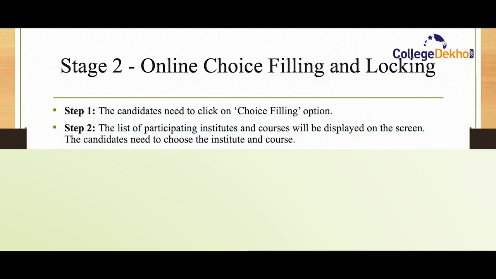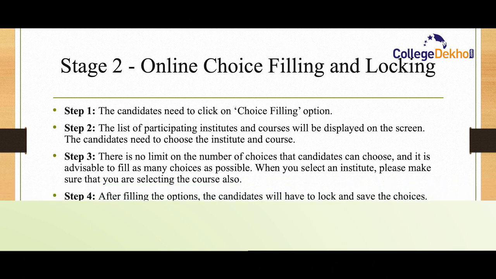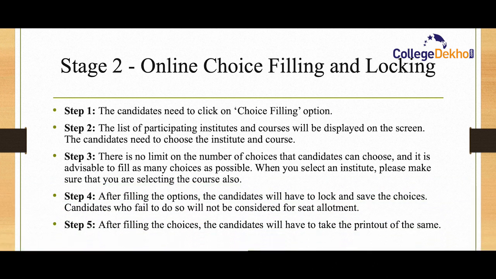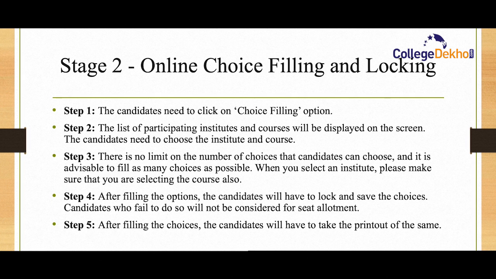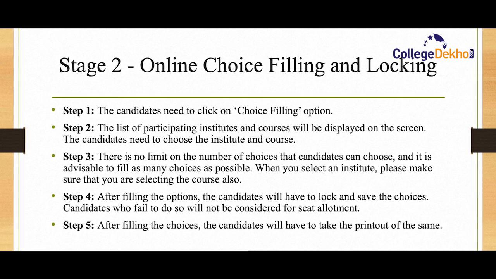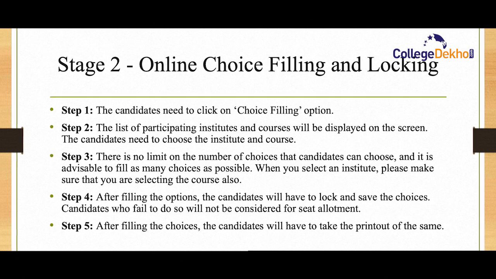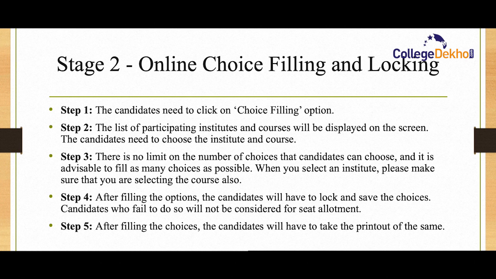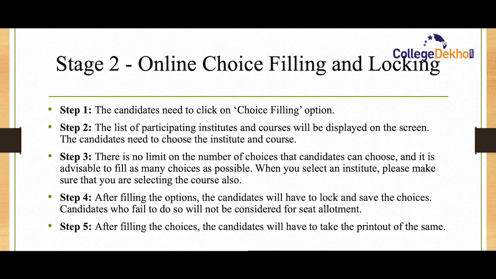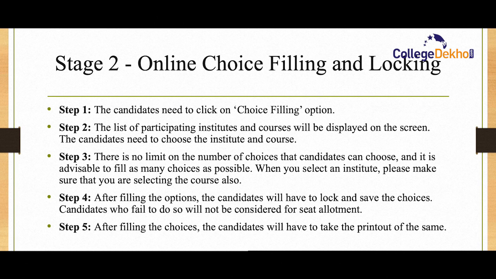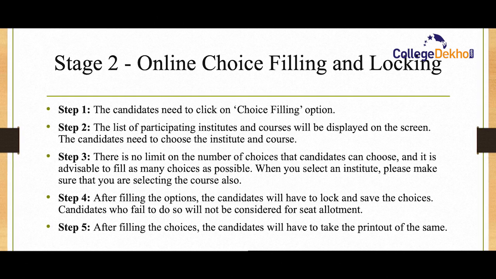Stage 2 is online choice filling and login. This is the important stage in CCMT counseling. You need to click on the choice filling option. Once the registration process is over, you need to log in again, and then you will see the choice filling option. The list of participating institutes and courses will be displayed on the screen. There is no limit on the number of choices you can choose, and it is advisable to choose as many choices as possible.